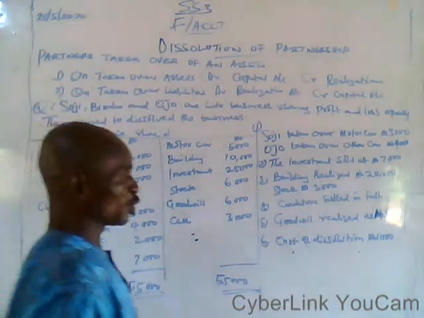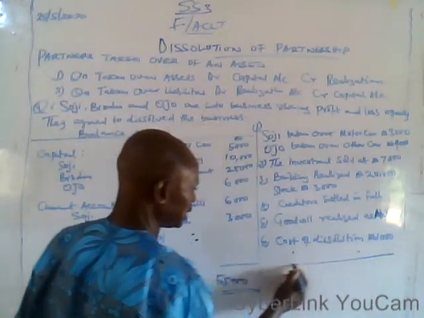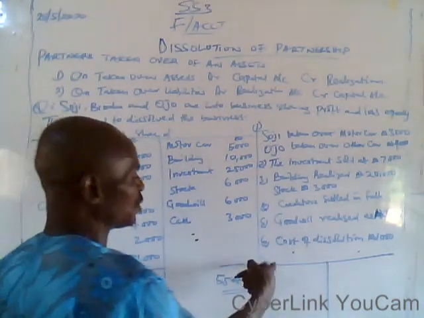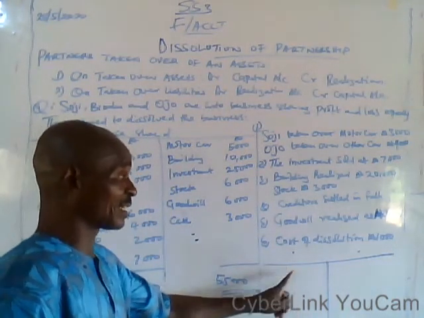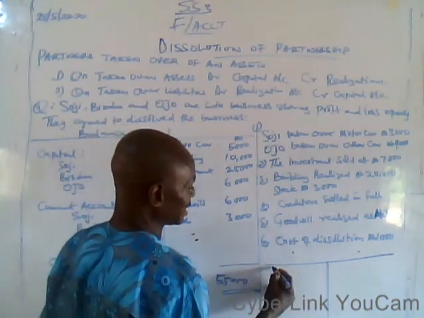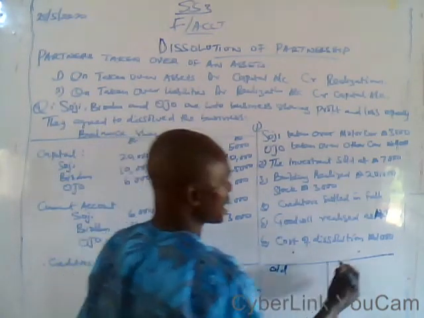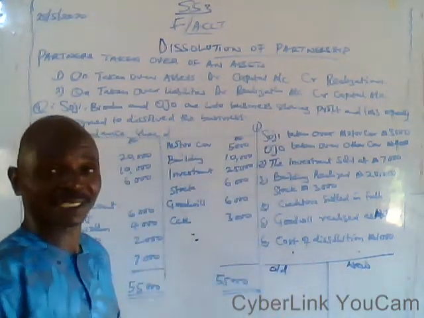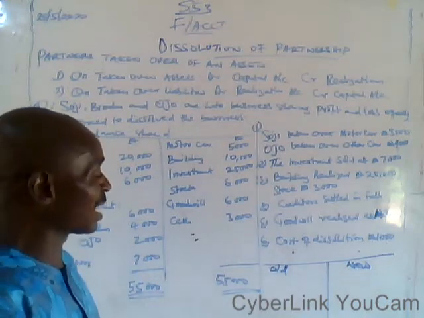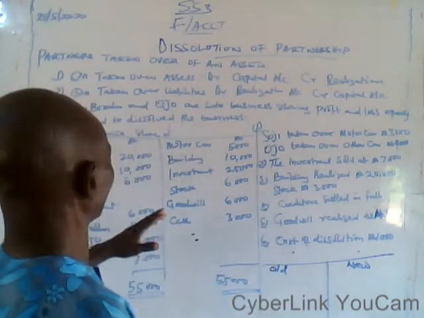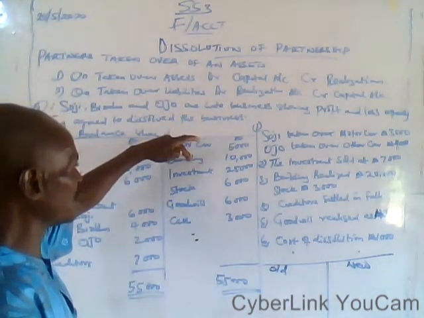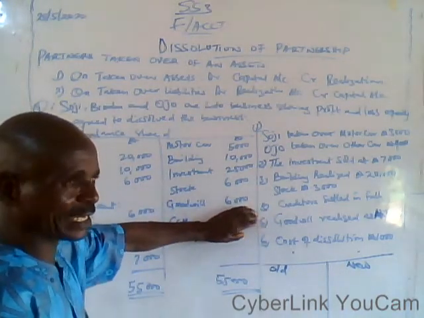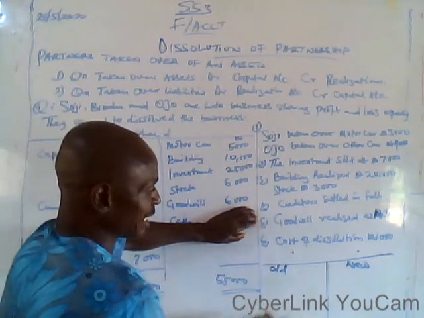If you are with your biro or pencil, just rule the T account like this. The rule and regulation of preparing this realization account is that the debit side is what we call the old value. Here on the credit side, we transfer the new value of an asset to that side. Now let's look at this equation. Old value of the asset, like the motor car, building, investment, stock, goodwill, except only cash, either cash or bank, should not be transferred to this realization account.